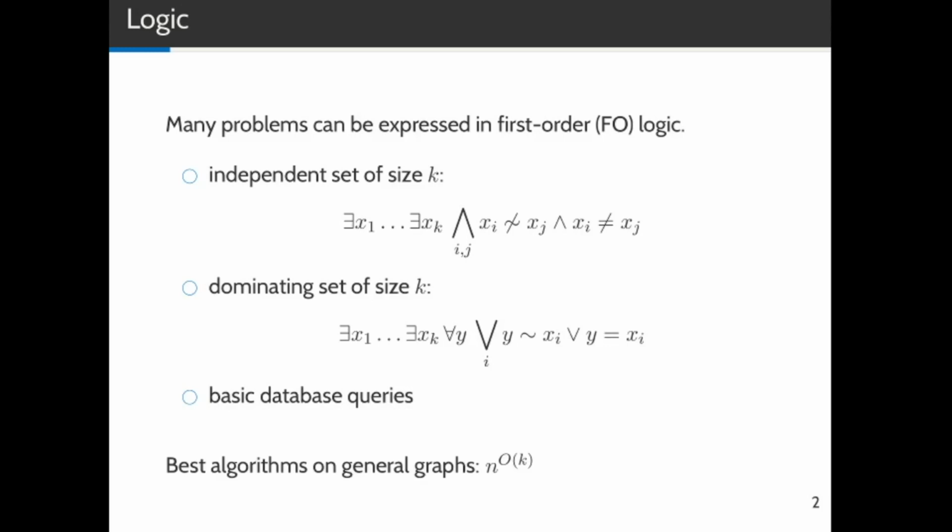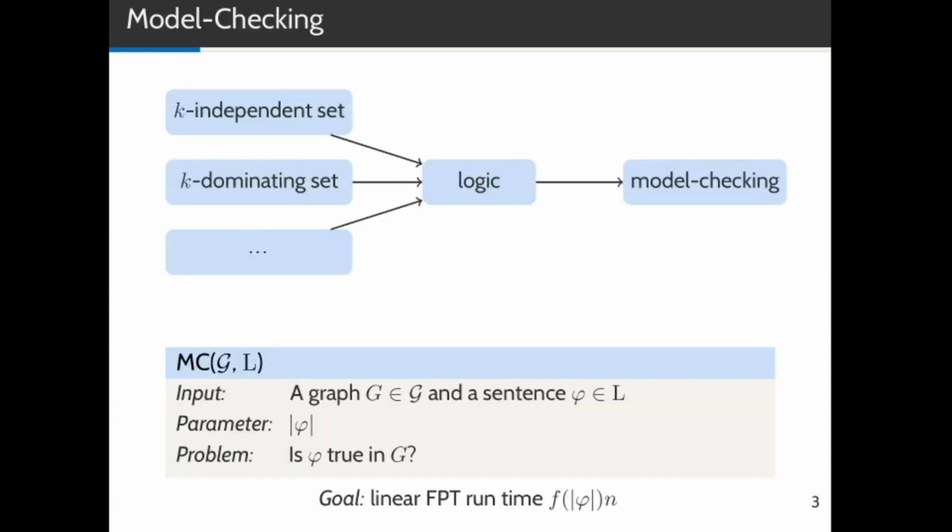But in general graphs, it seems like you cannot solve these problems much faster than the trivial n^k algorithm. This is why we consider sparse graph classes, where it turns out that you can solve these problems much faster. Instead of coming up with a separate algorithm for all these problems, we want to encode these problems as logical formulas and then evaluate the formulas. This evaluation problem is known as the model-checking problem.